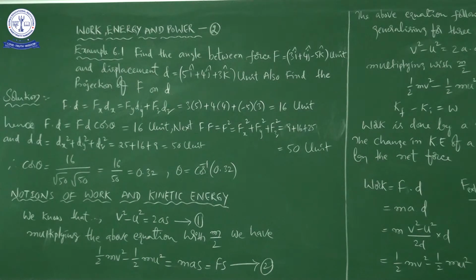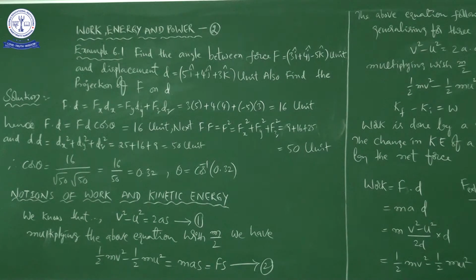Okay, right. So here first we will go through the example problem. You just focus here. First I will read the problem. Find the angle between force F equal to 3i plus 4j minus 5k units and displacement d equal to 5i cap plus 4j cap plus 3k cap units. Also find the projection of F on d.